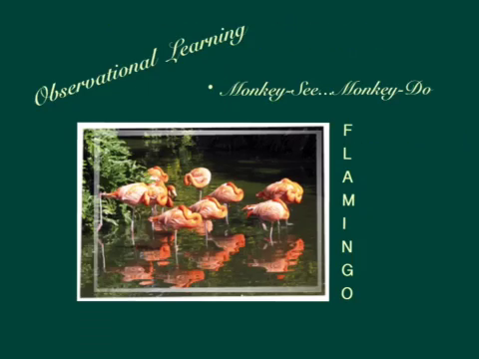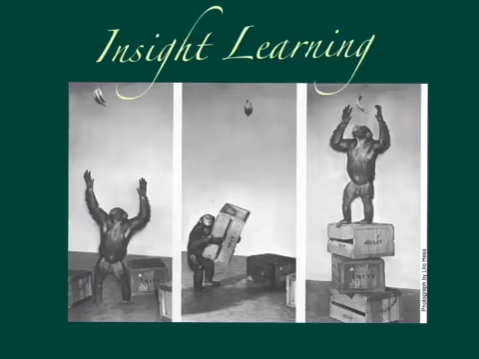Next is observational learning, which is when an animal copies the behavior of another animal without having experienced any prior response from the behavior it is copying. An example is when a flamingo learns to tuck its leg close to its body. It does this to conserve heat that would otherwise escape from the exposed leg.